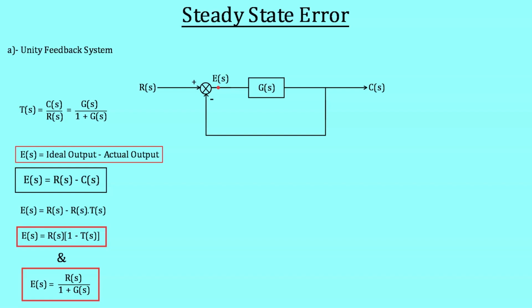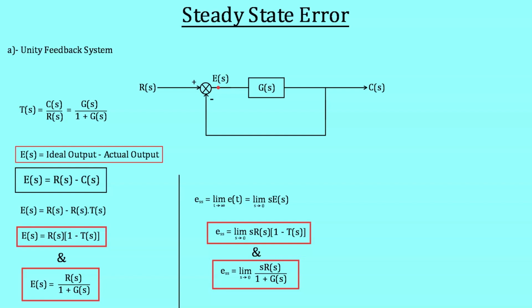Now, as we know, the steady state error is the value of error when time tends to infinity. Since we have to find the value at t tends to infinity, it should automatically come to your mind that we have to use the final value theorem here, by using which we can find the value of steady state error in frequency domain also.